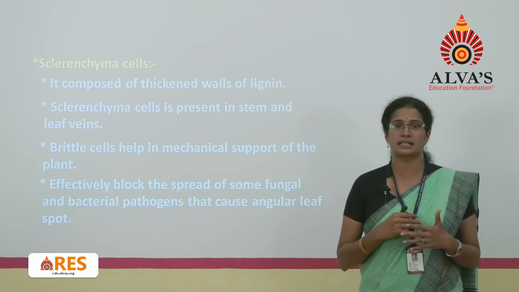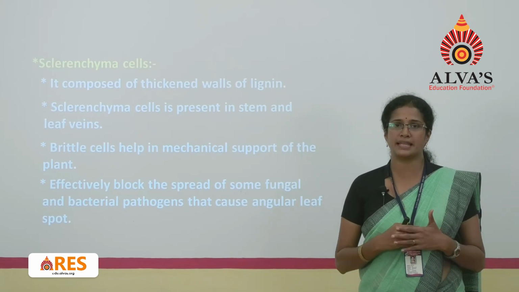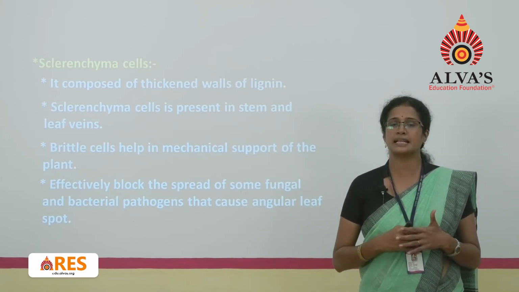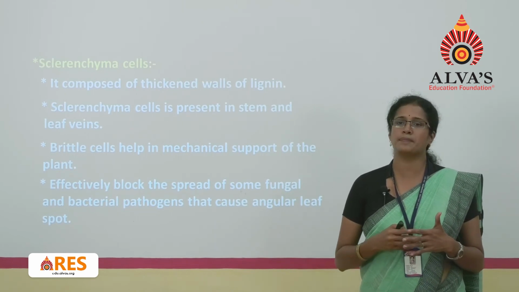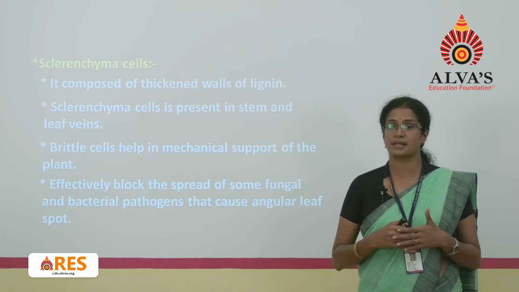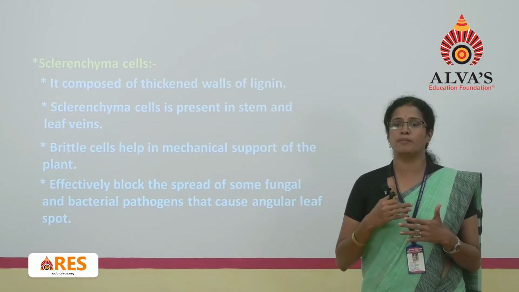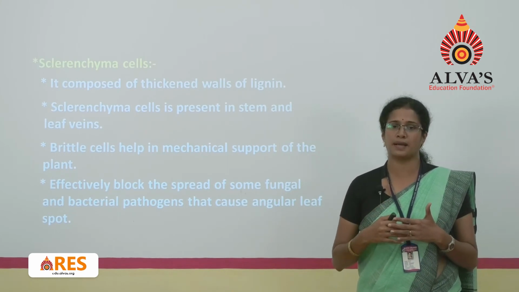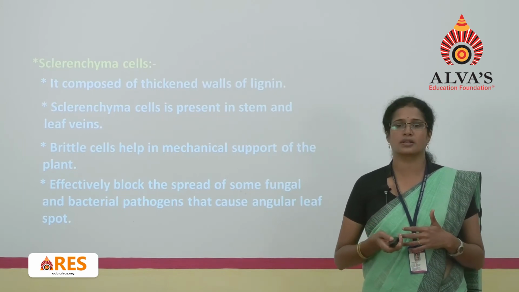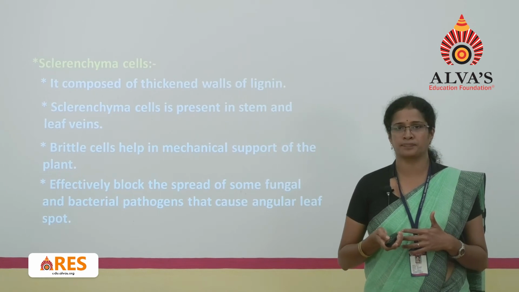Moving on with the sclerenchyma cells. Sclerenchyma cells are thick in nature because of high deposition of lignin. These sclerenchyma cells are commonly present in the stem as well as in the leaf veins. Now, what do these sclerenchyma cells do? They block the spread of some fungal pathogens as well as bacterial pathogens which cause angular leaf spot.